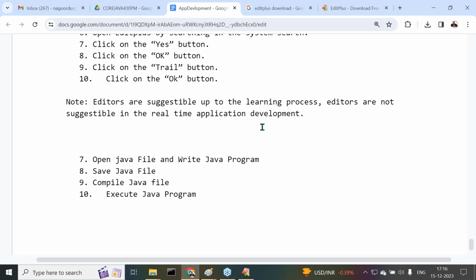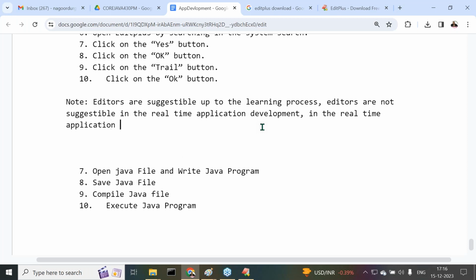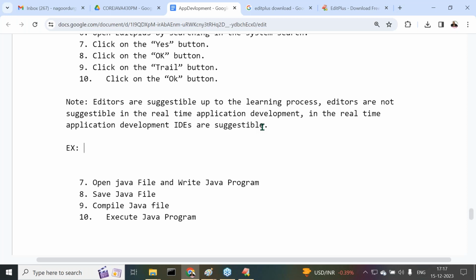What are suggestible in real-time application development? IDEs are suggestible. What are the various IDEs which are available outside? If you observe this, Eclipse is one of the IDEs. IntelliJ IDEA is another one. NetBeans is another one.